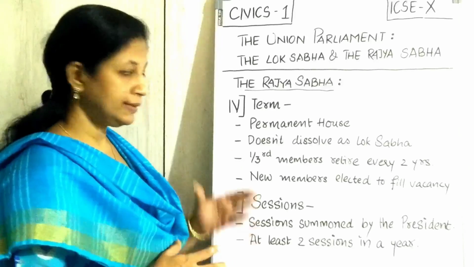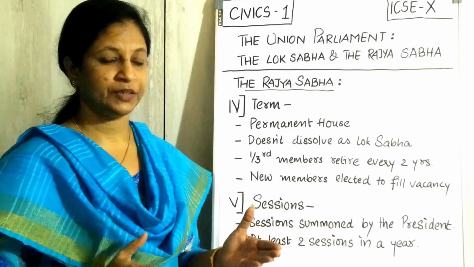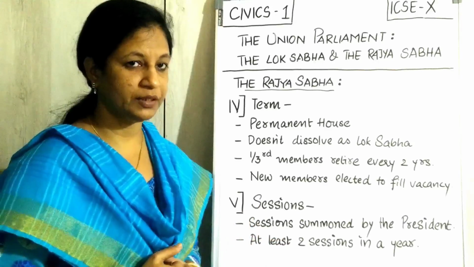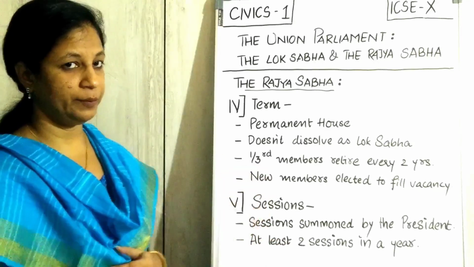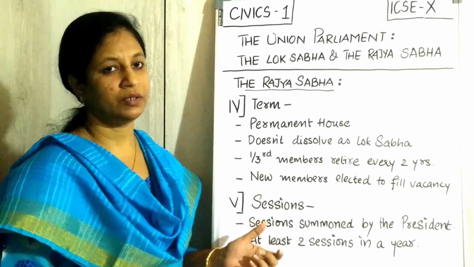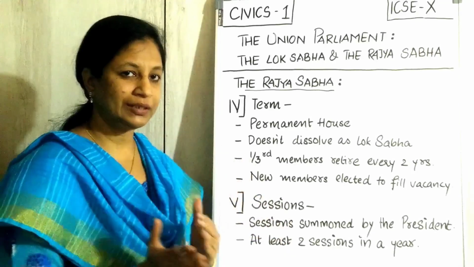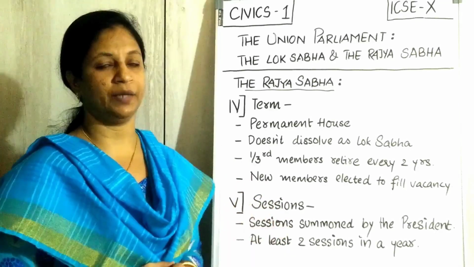Let us go with the term. कितने समय के लिए होता है, and we say it is the tenure. As Lok Sabha was having 5 years, here Rajya Sabha will be having 6 years tenure. Again, this is known as the permanent house. So definitely we are not going to have any election. The whole of the house is getting dissolved. ऐसा dissolving कुछ नहीं है यहाँ पे.